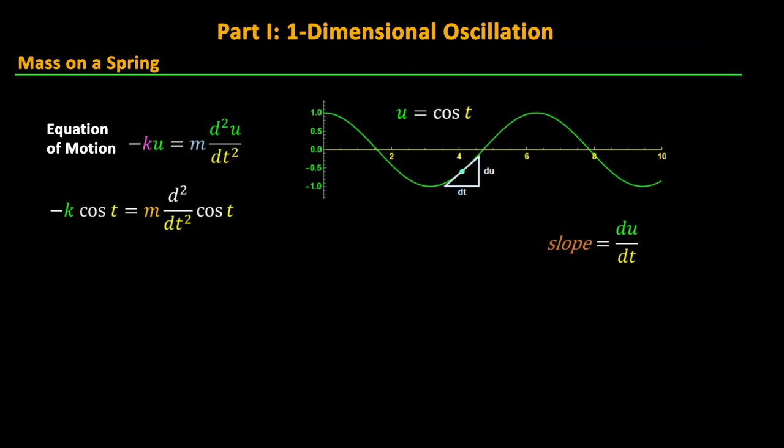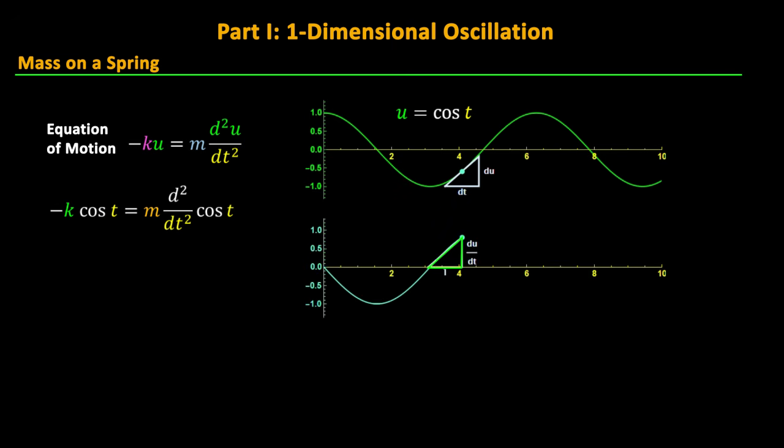We can plot the value of this slope versus time using a little video magic, where we construct similar right triangles and scale the base to equal 1 at each time t, so that the height will be just the derivative we're looking for, du over dt. Using those triangles, we can then trace out the full derivative curve as shown here.